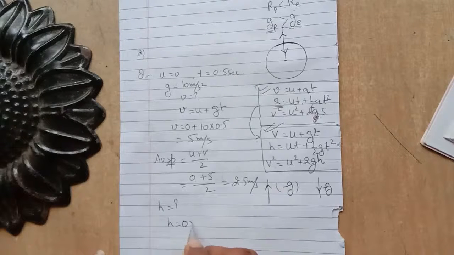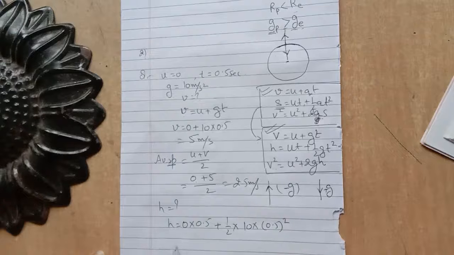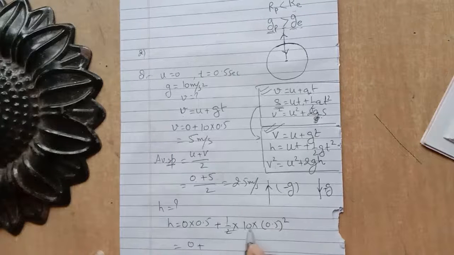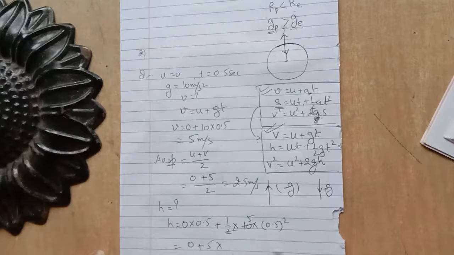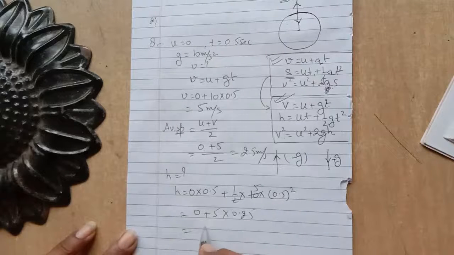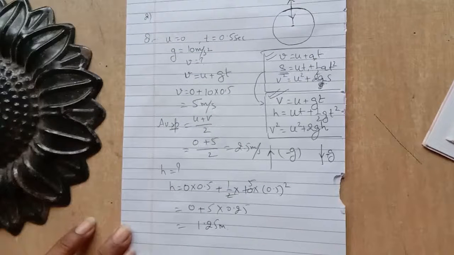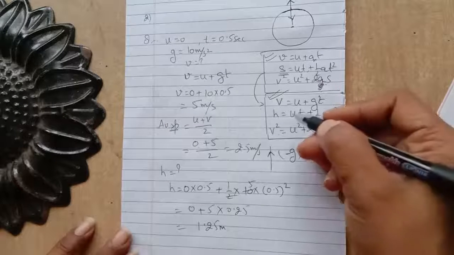h is equal to ut plus half gt square. u is 0 and t is 0.5, plus half into g, which is 10, into t square, 0.5 square. It is 0 plus 5 into 0.25. 25 fives are 125, so 1.25 meter. So this is the distance of the ledge from the ground. Okay. So these are a few questions based on the equation of motion.